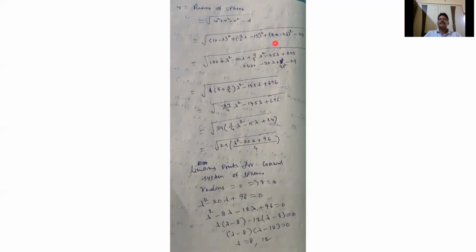And here (a − b)²: a² is 20² = 400, minus 2ab, 2 into 20 into 2λ, minus 80λ, since 2 into 20 is 40 and 40 into 2λ is 80λ. And b² is (2λ)², 2² is 4, so 4λ² minus 29.